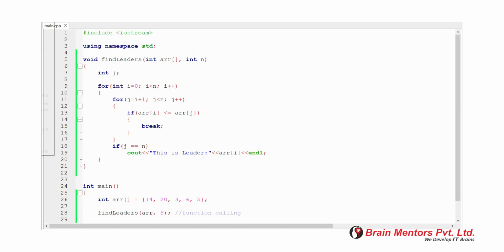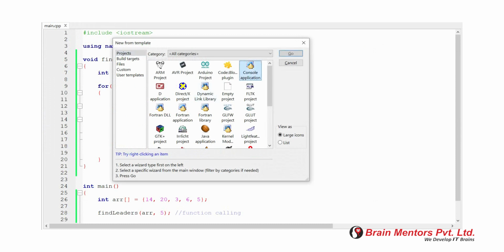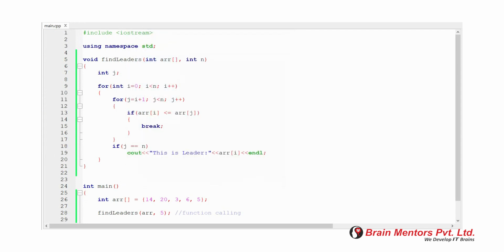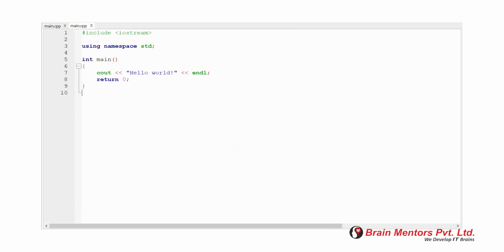The second practical example is for approach 2, that is scan array from right. So first create one project, that is approach 2. Now in main, create one array and call the function.